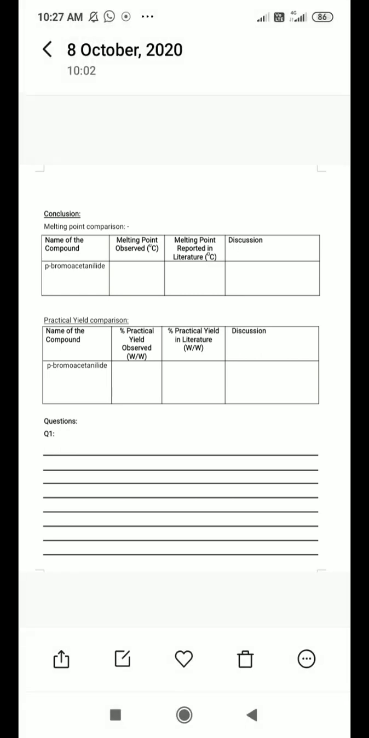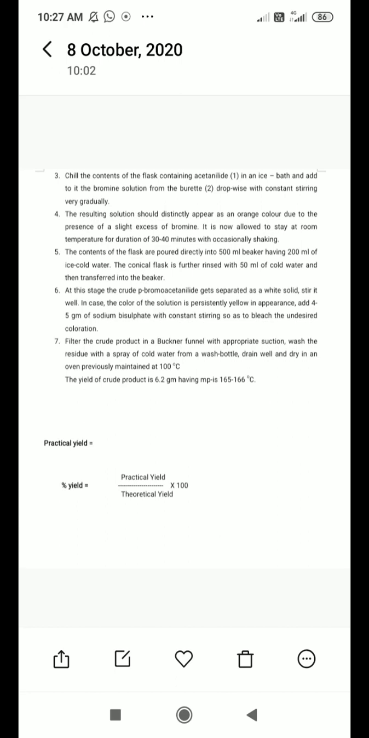Then conclusion. In the conclusion, you should perform the melting point determination for your synthesized product. Then you should compare the practical yield with what is mentioned in the literature or in any textbook or reference book, and what is actually your practical yield. That should be compared by yourself. This is all about our today's practical, that is halogenation of acetanilide, that is bromination reaction.